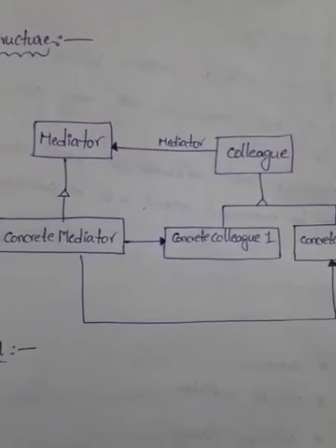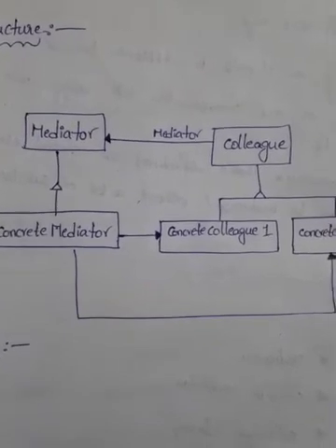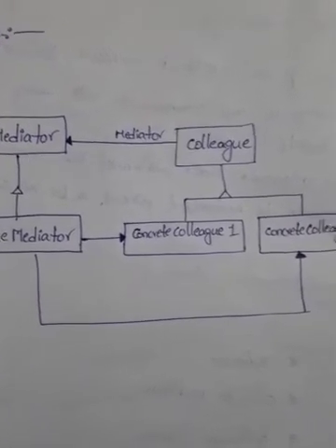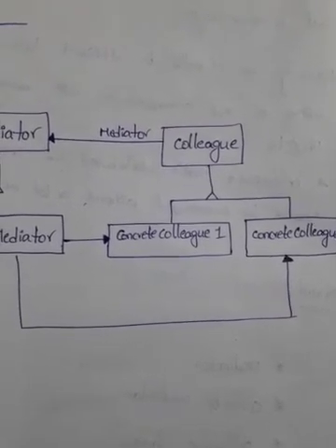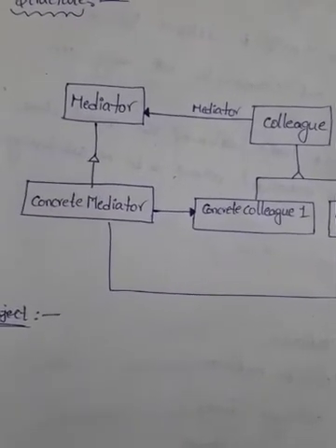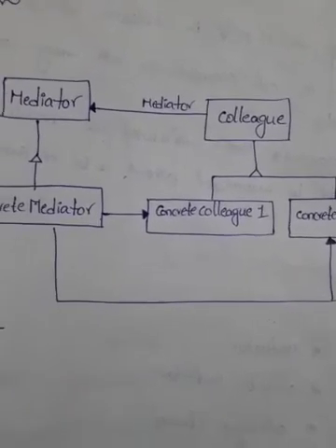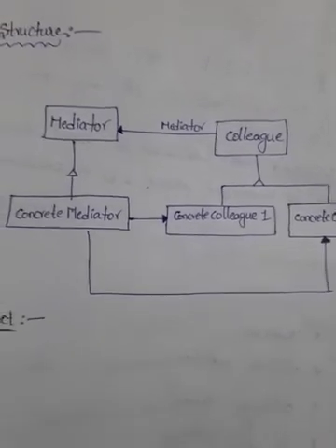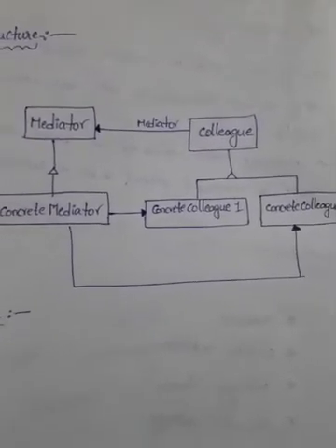In the same way, the mediator interface is the one which knows both of them. So if concrete colleague 1 needs to communicate with concrete colleague 2, the concrete mediator knows the references of both concrete colleague 1 and concrete colleague 2. In this way the communication will happen between them.